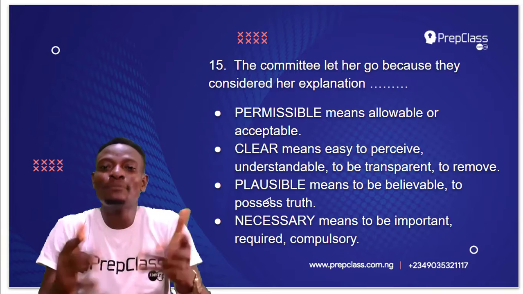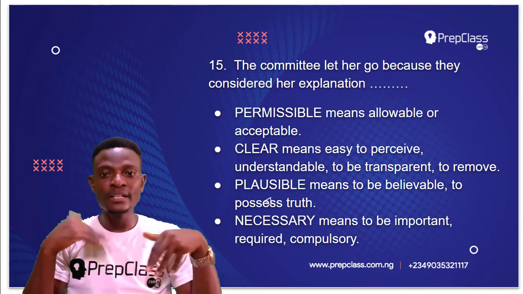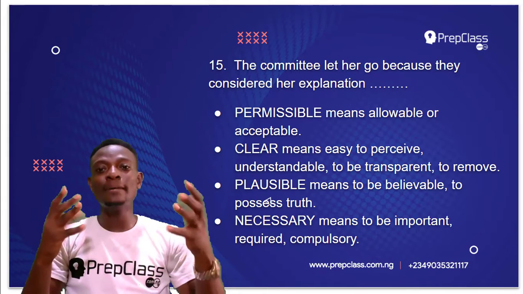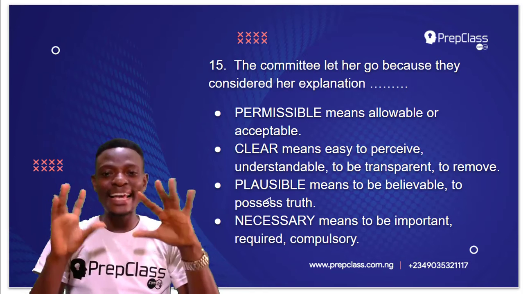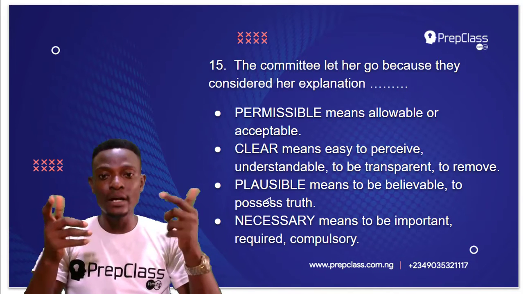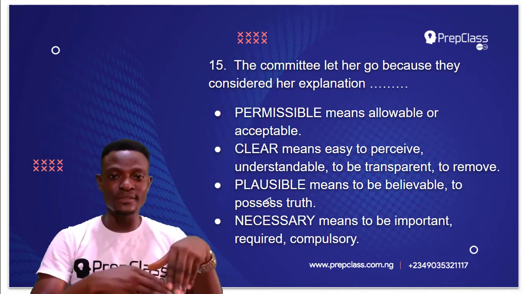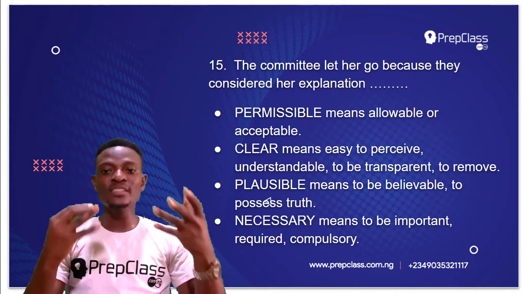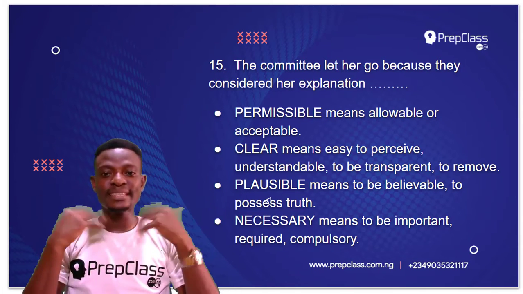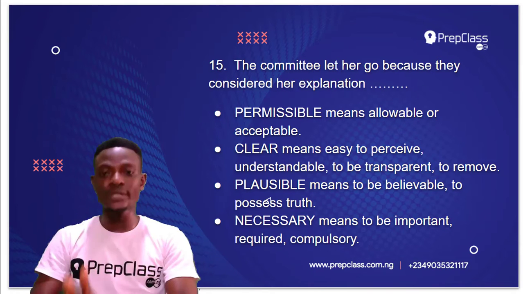Permissible means allowable or acceptable. To be allowable or to be acceptable. Clear means easy to perceive, easy to understand, that is understandable, to be transparent. It also means to remove, clear the debts, remove the debts. Plausible means to be believable, to possess truth. Necessary means to be important, required, and compulsory.